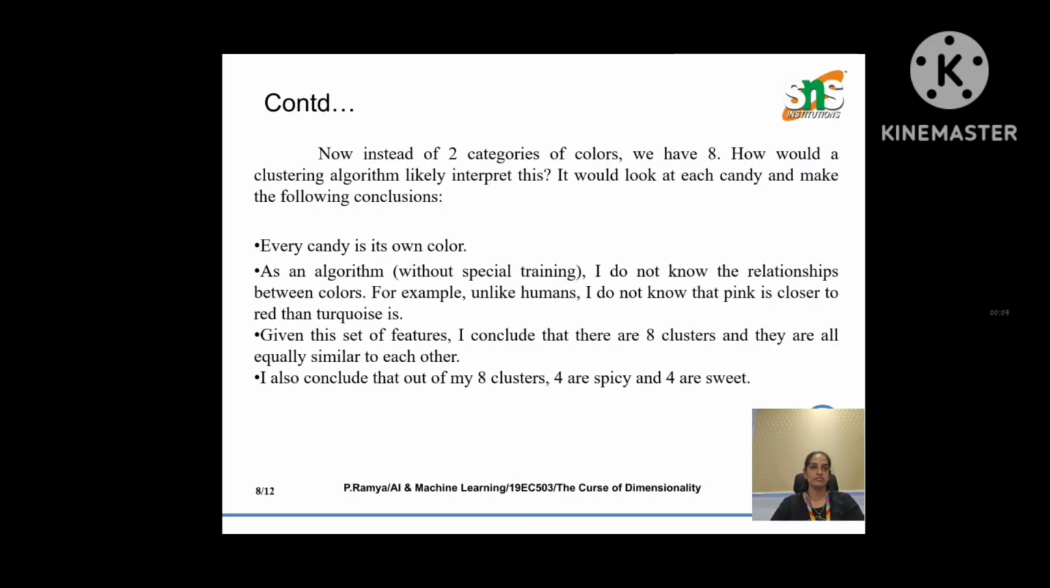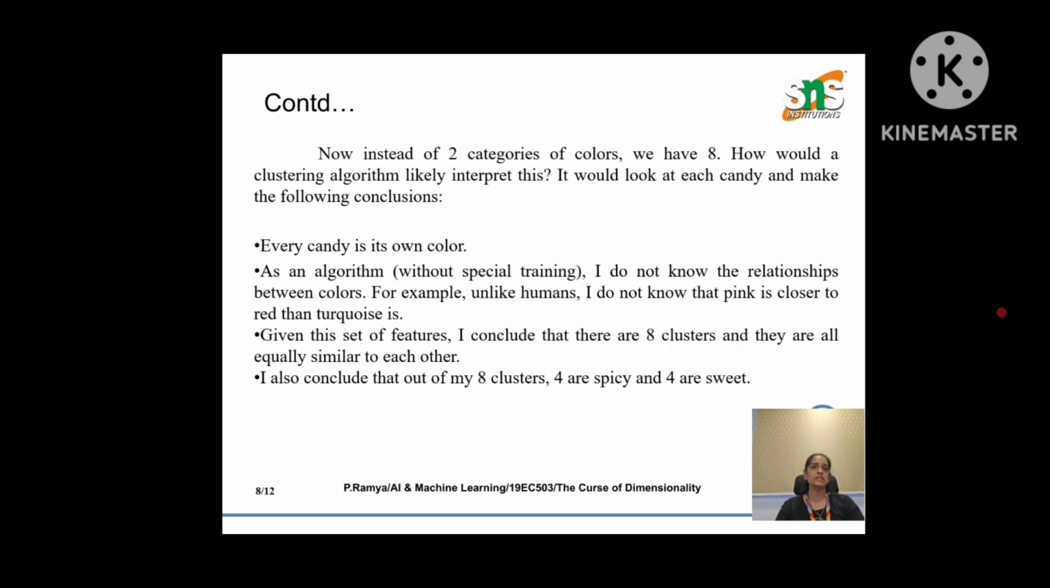Instead of two categories of colors, we have 8, right? How would a clustering algorithm likely interpret this? It would look at each candy and make the following conclusions. Each candy is in its own color.